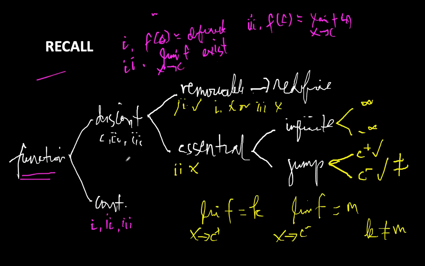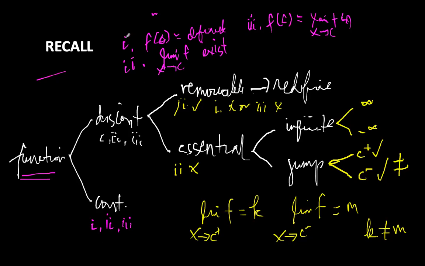All right? Now, pag sinabing discontinuous naman, ano bang meron sa discontinuous? At least one of them was not satisfied. All right?